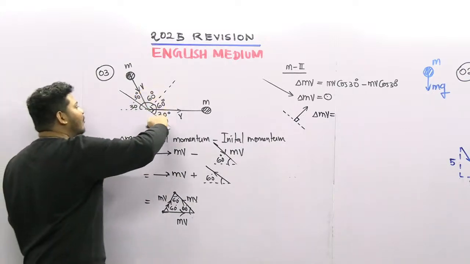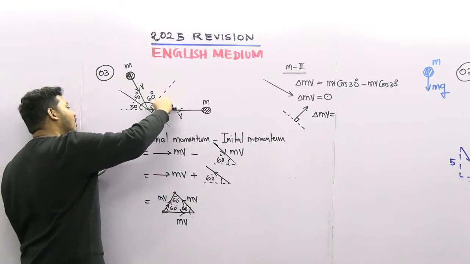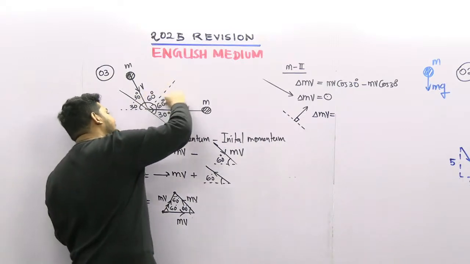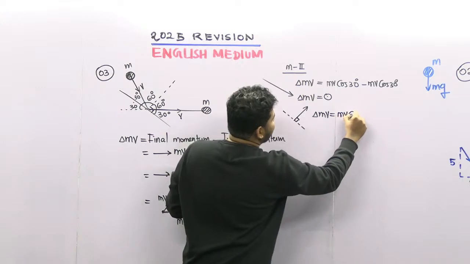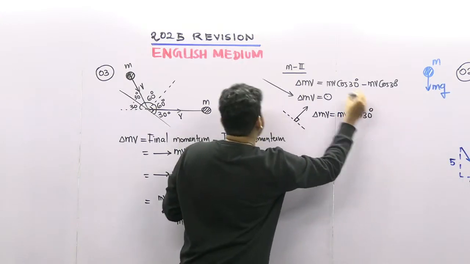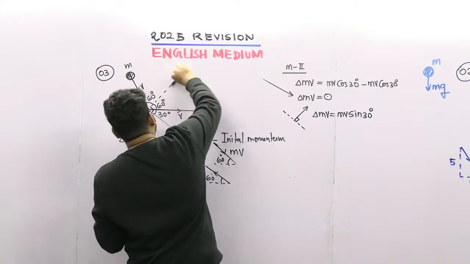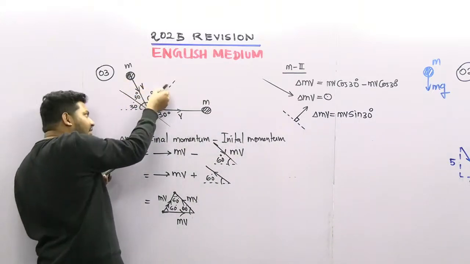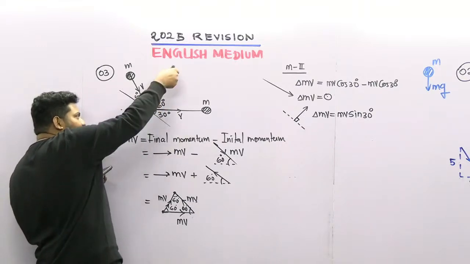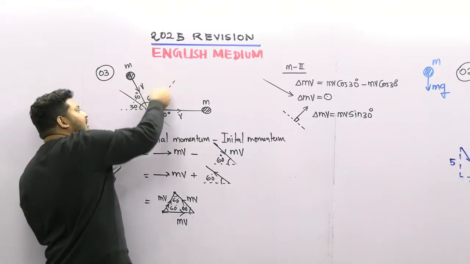So look at this one. Final momentum: mv cos 30, and mv sin 30 in this direction. And the initial one is mv cos 30, mv sin 30. So mv sin 30 is opposite to this direction.